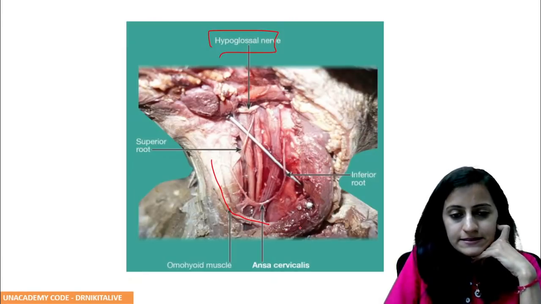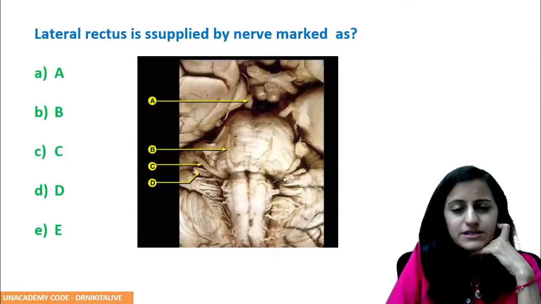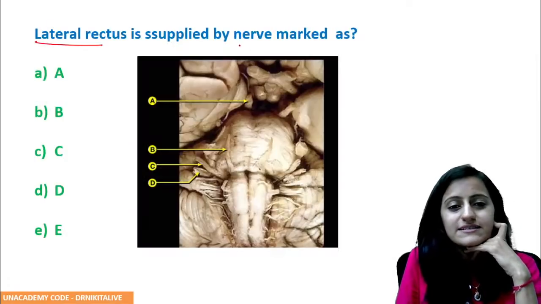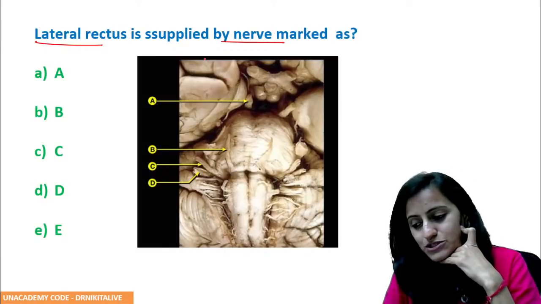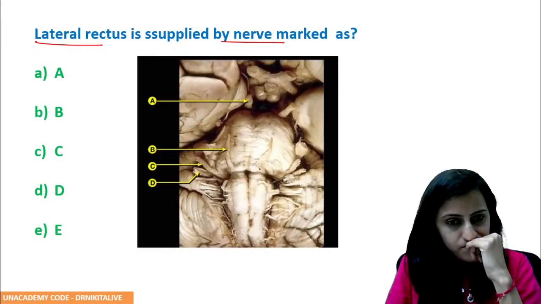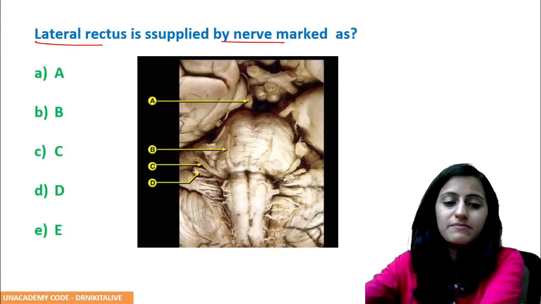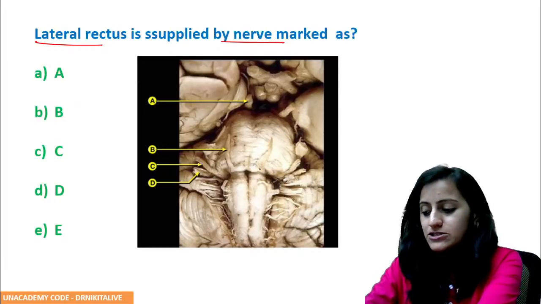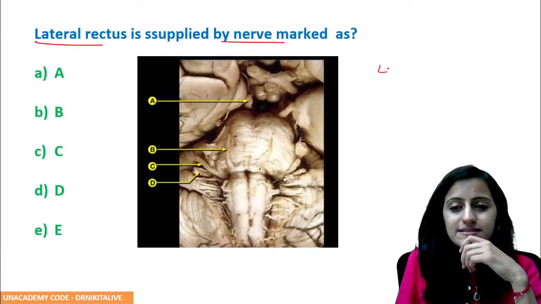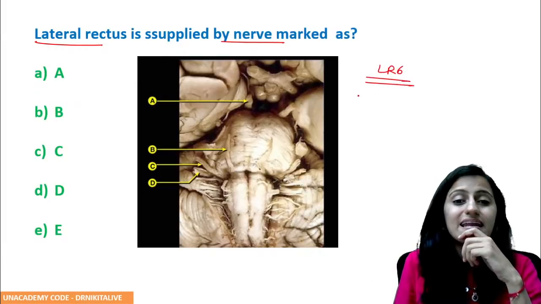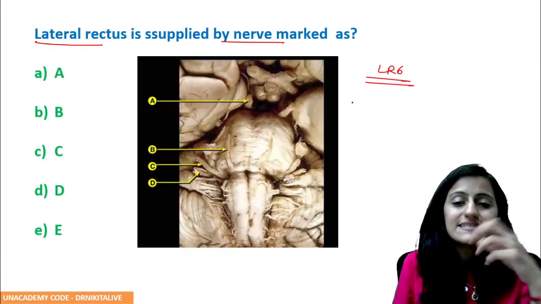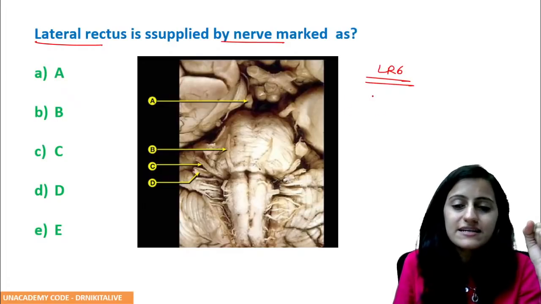Okay, next one, let's go to the next question. Lateral rectus is supplied by the nerve marked as which of the following? So we know that lateral rectus is LR6. How will you identify the sixth cranial nerve?